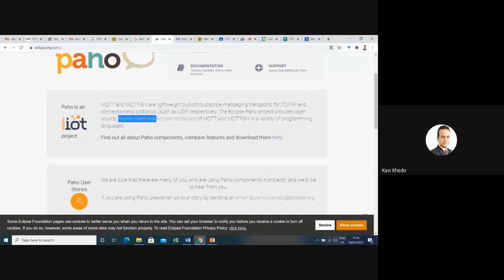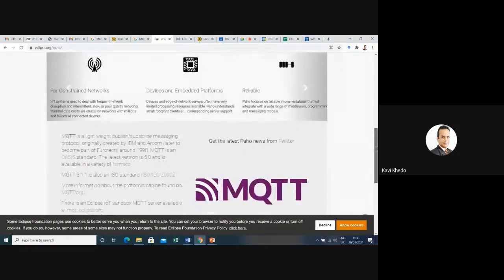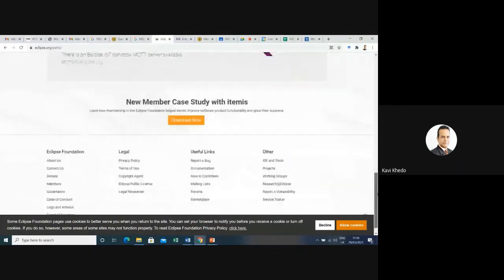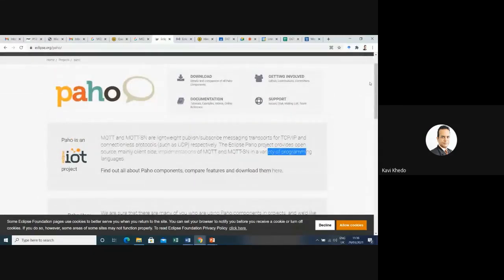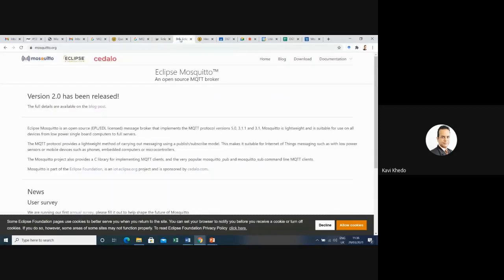It allows you to develop, when we say client side, your publisher and your subscriber in a variety of programming languages. You want to use Java, it is there. I guess there is a series of programming languages that are already supported, and I don't know whether it is mentioned here. For example, you can implement your client in Java, using Eclipse Paho, your subscriber and your publisher. I'll show you Mosquito now.